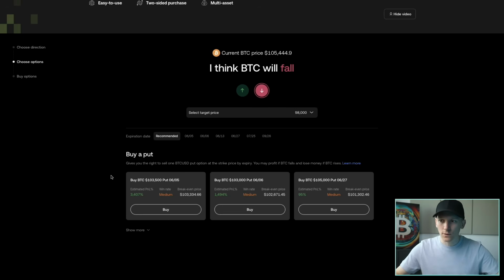Do you think that will happen? Do you think by the expiry of the option, the price will get either that or even lower? If it does, buy the option. If you don't think you can get there in that time, then there's no point buying the option at all.